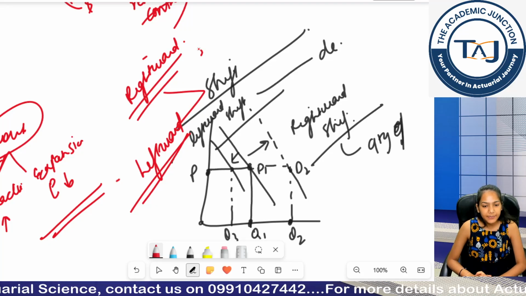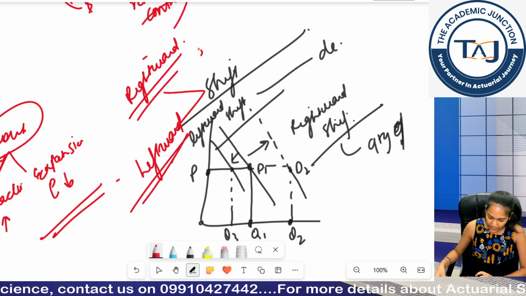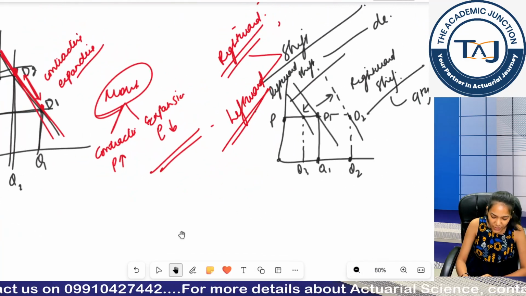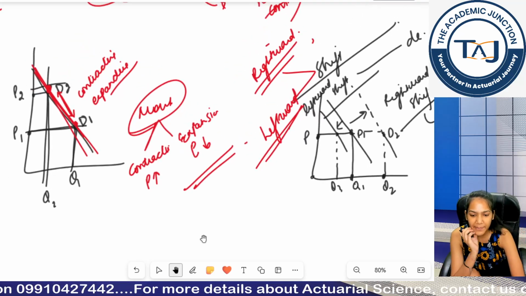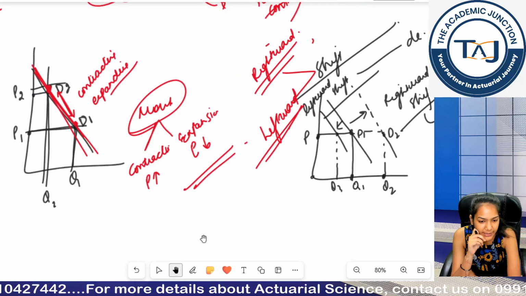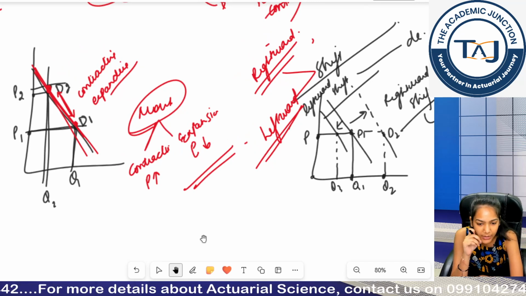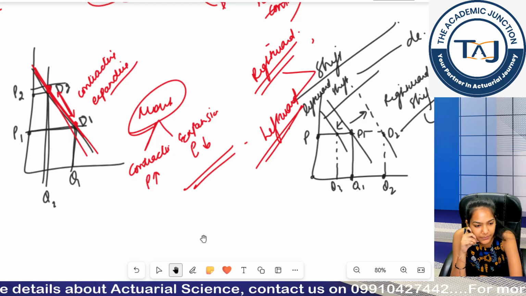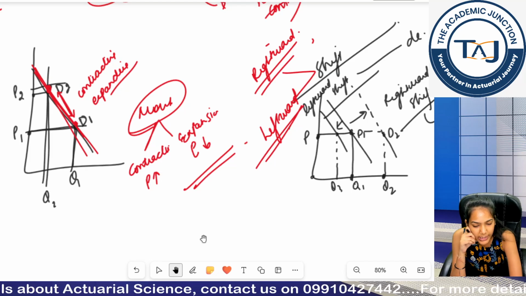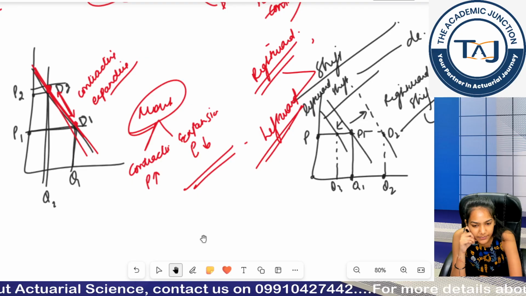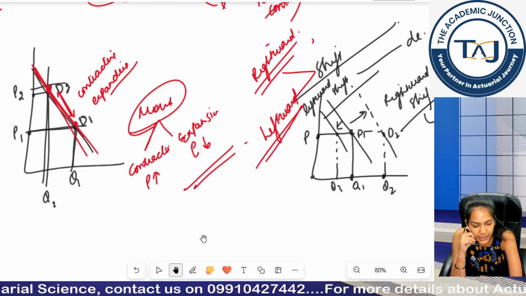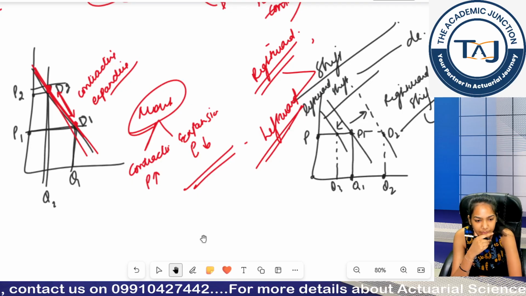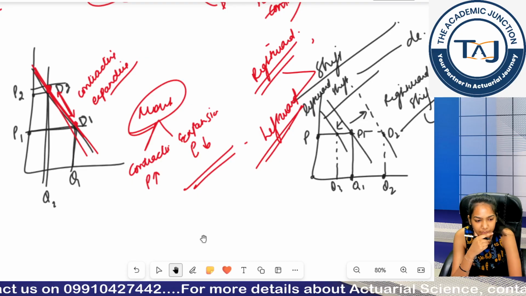Is it clear, guys? Quickly give me a yes if this is clear. Movement and shift within the demand curve. Very important topic. If I get the green signal, then only I will move forward to the factors of demand. The factors that can lead to my shift. Quickly, give me a yes. If you are having any doubt, give me the doubt in the chat box as well. Okay.